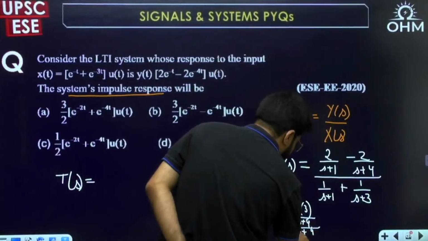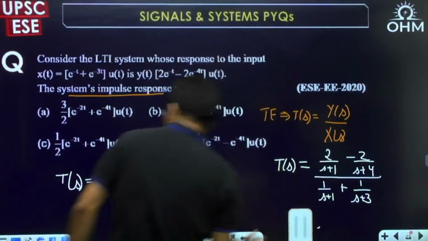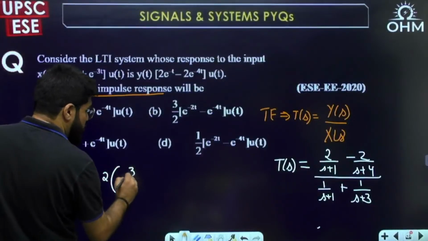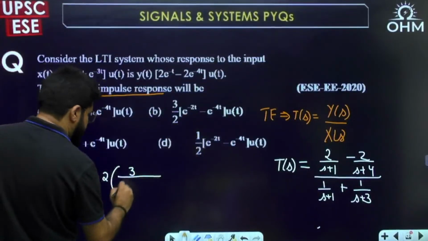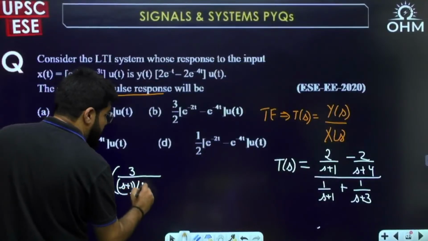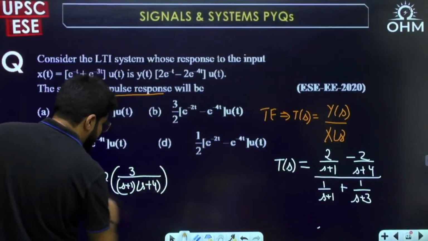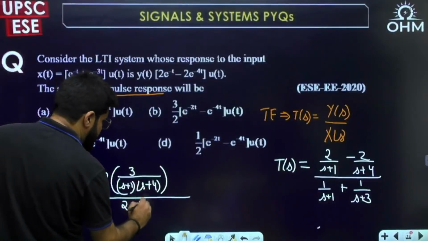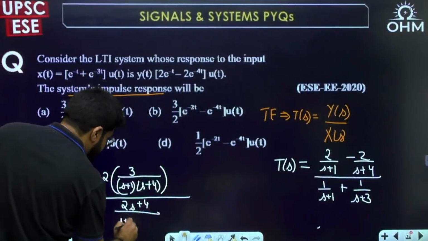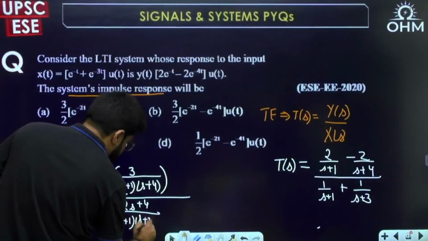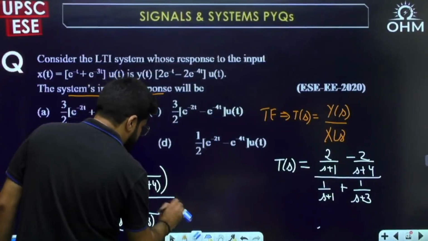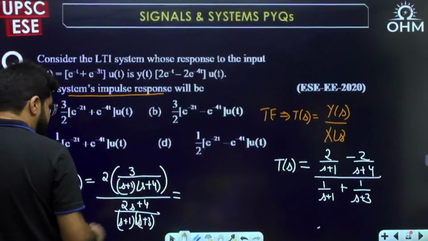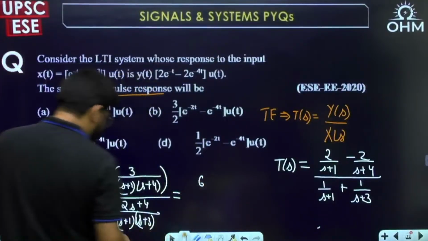Write it here only. See, what is the numerator part? 2 I have separated, into 3, s plus 4 minus s plus 3 upon s plus 1, s plus 4. S plus 1 will then cancel. Denominator: s plus 3 plus s plus 1, so 2s plus 4 upon s plus 1, s plus 3. Then this is further equal to, now s plus 1 cancelled, 2 into 3, 6.